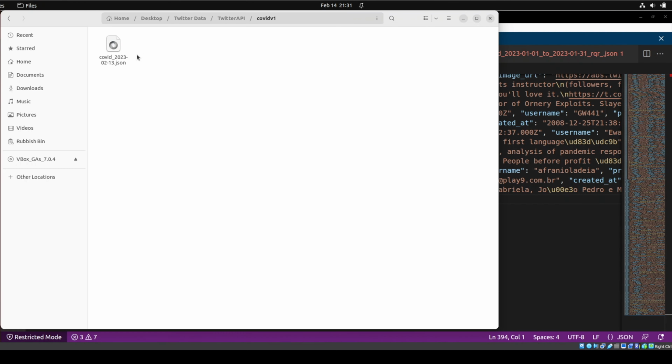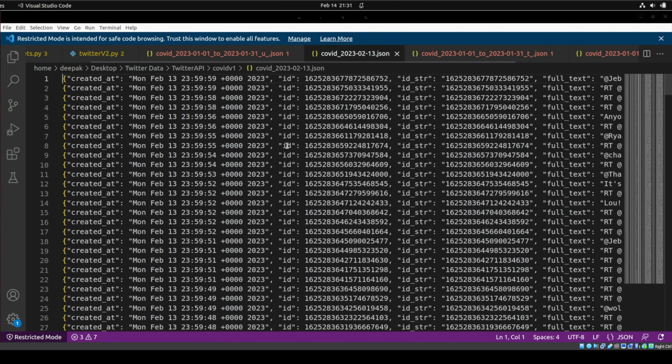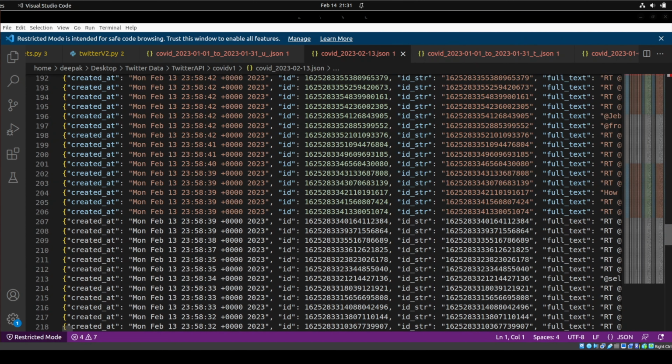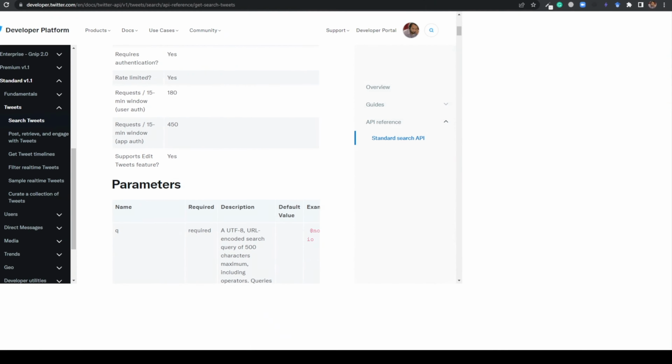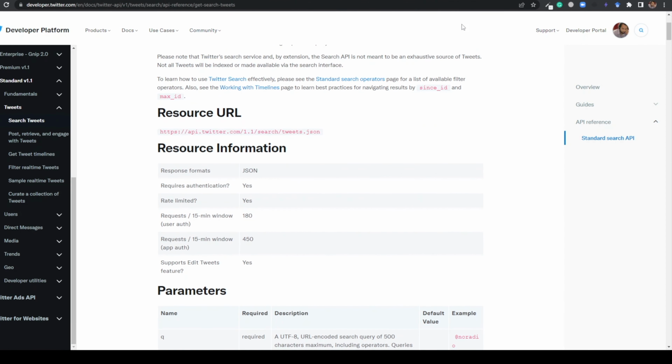But in v1, if you look at this, we are getting just one file, and in one file we are getting one line and nothing else. So let me show you the difference between these two. But let me tell you one more thing first. You need Twitter API keys for running these programs.